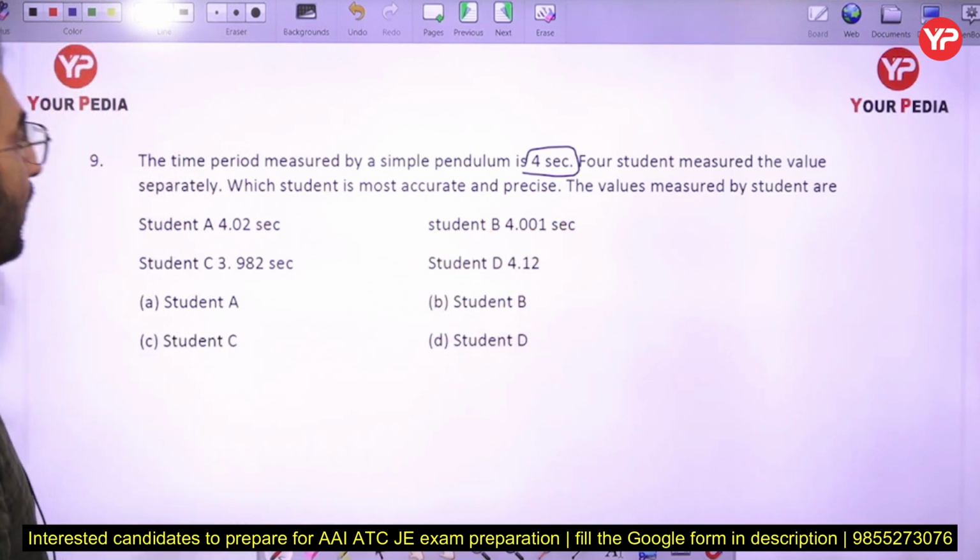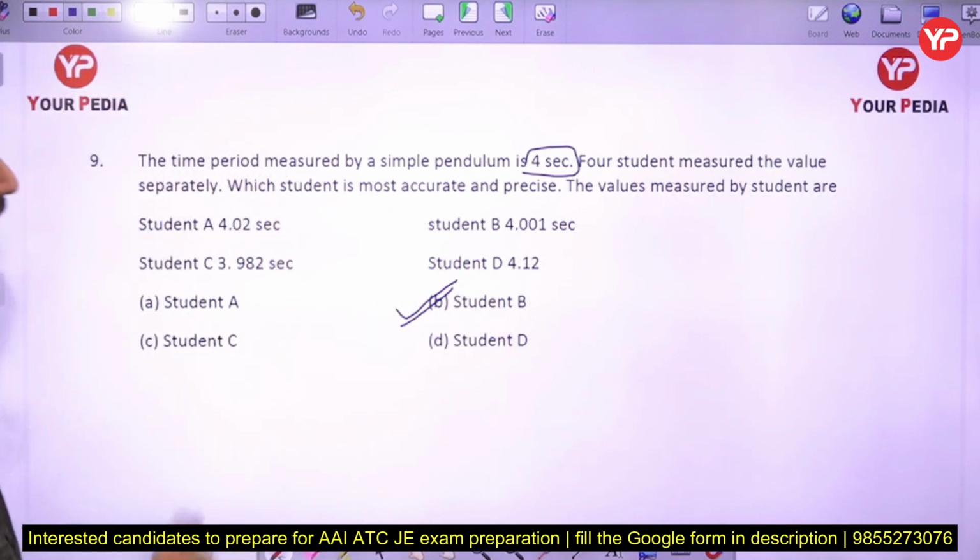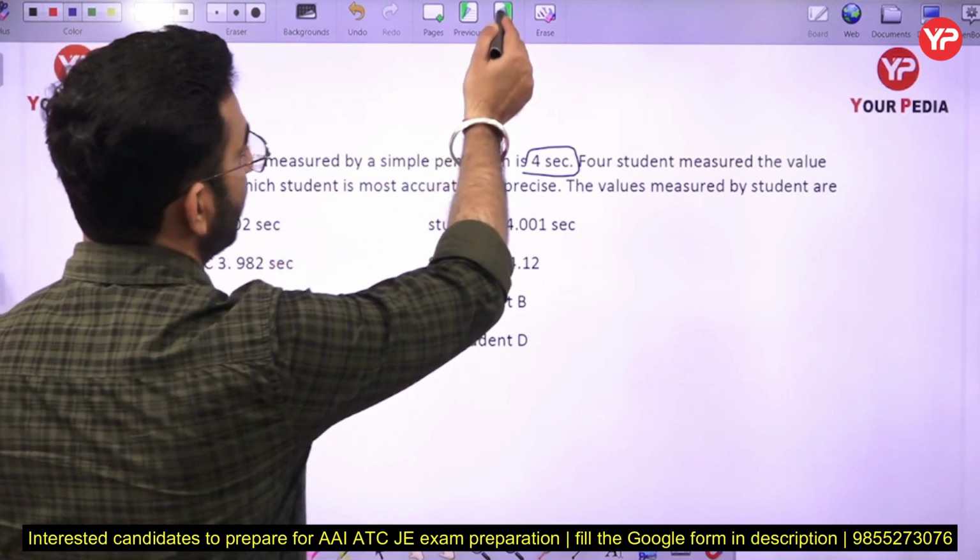So I can write that student B has an accurate and precise value, as compared to the remaining students here.